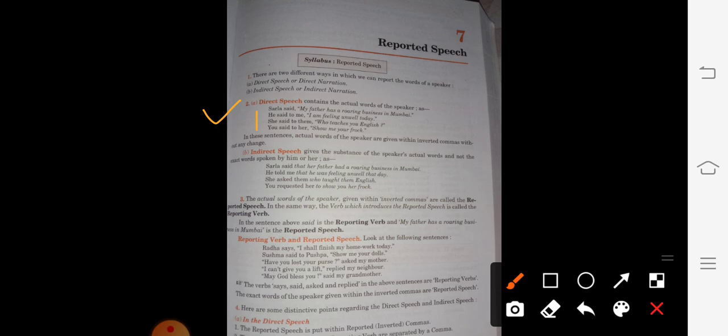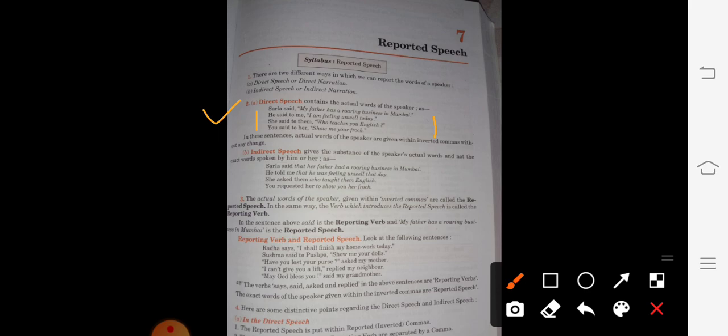Sarla said, "My father has a roaring business in Mumbai." Second, he said to me, "I am feeling unwell today." Next, he said to them, "Who teaches you English?" Fourth, you said to her, "Show me your frock." So children, these are four examples of direct speech.